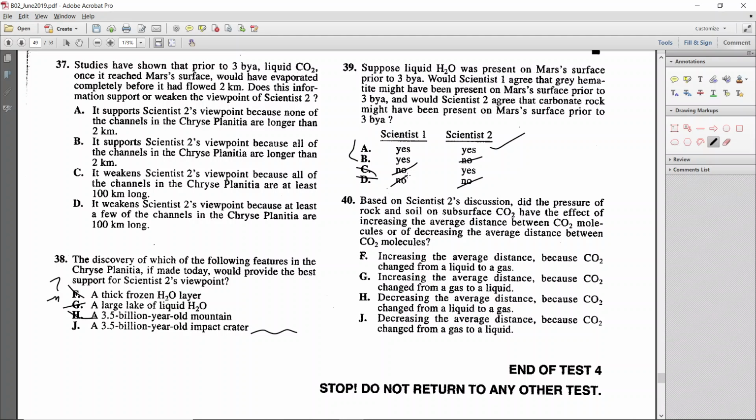Number 40, based on, remember, think simple. Based on scientist 2's discussion, did the pressure of rock and soil on subsurface CO2 have the effect of increasing the average distance between CO2 molecules or of decreasing the distance between CO2 molecules, the average distance? F is increasing because CO2 changed from liquid to gas. G is increasing, CO2 changed from gas to liquid. H is decreasing because CO2 changed from liquid to gas. J is decreasing because CO2 changed from gas to liquid.